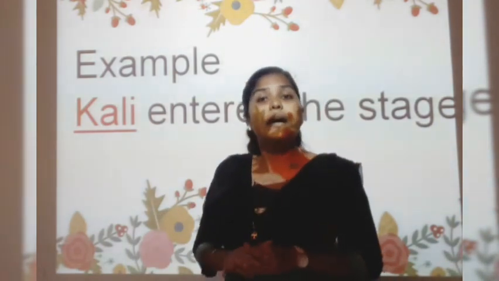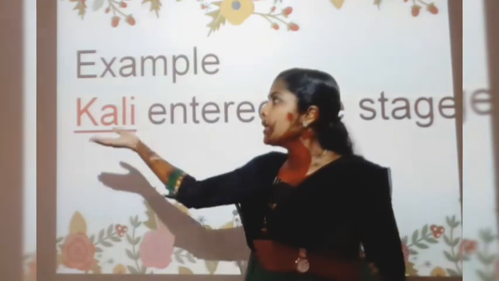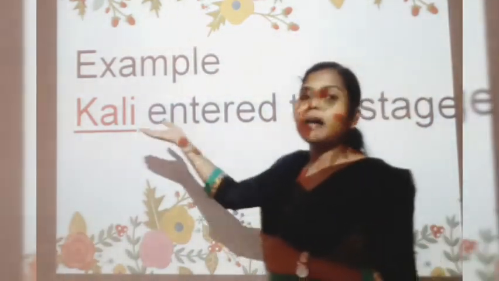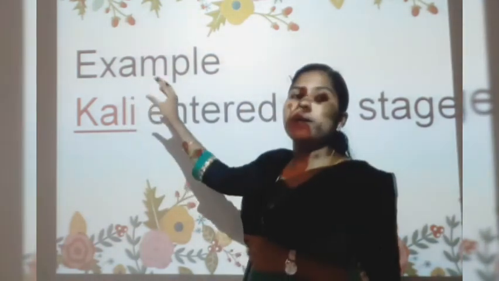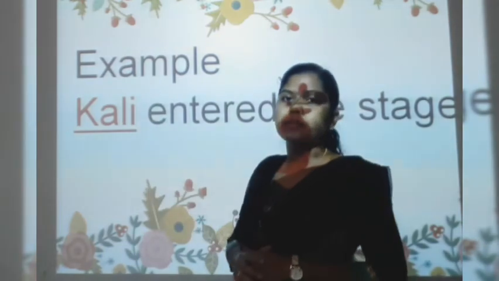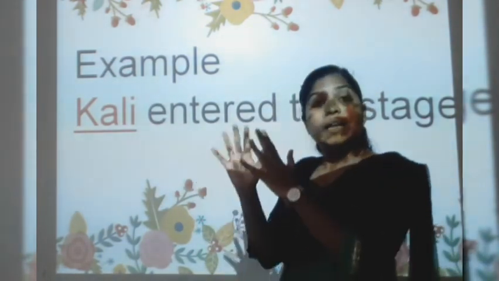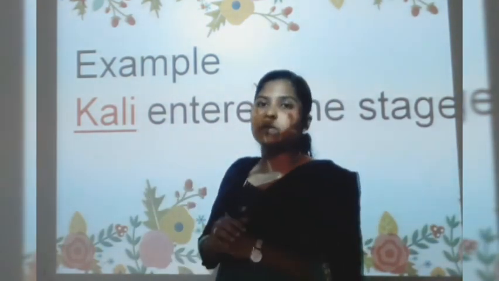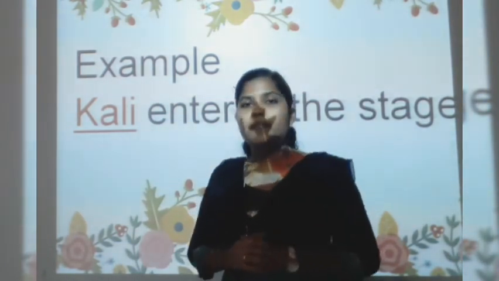Here, Kali is the noun. Instead of this noun, we can use a phrase. We can use a phrase instead of a noun, and that phrase should act as a noun. Then such phrases are called noun phrases.